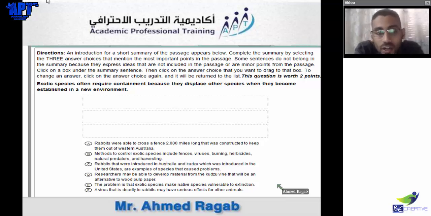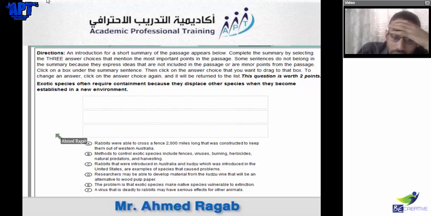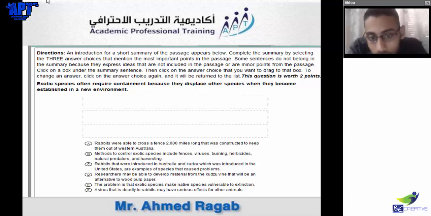Now, exotic species often require containing because they displace others if they become established in a new environment. Now, we will choose three of those that will actually suit our case here. So, the first one: rabbits were able to cross a fence 2,000 miles long that was constructed to keep them out of Western Australia.